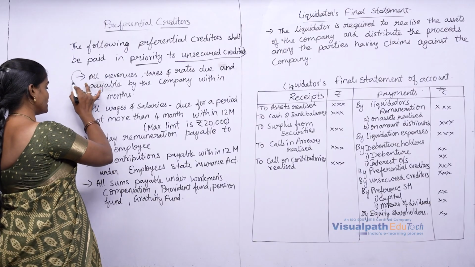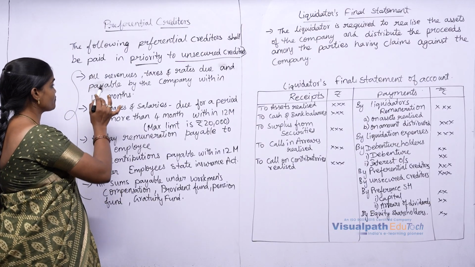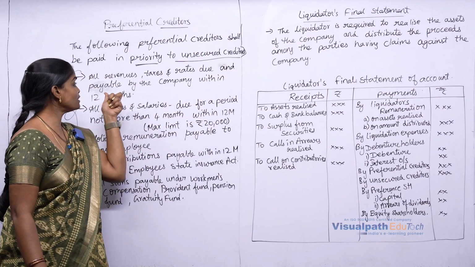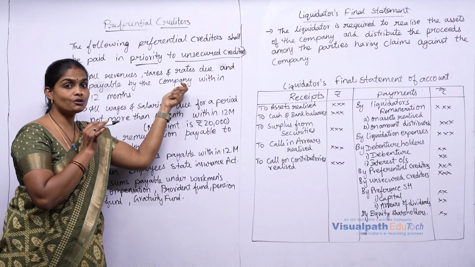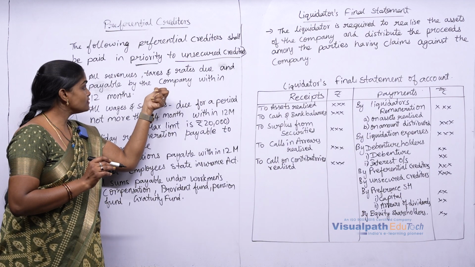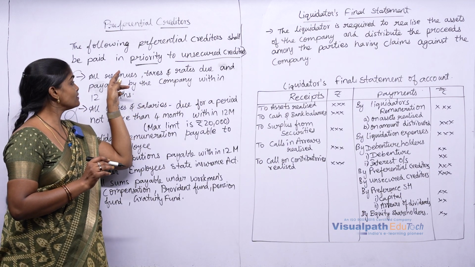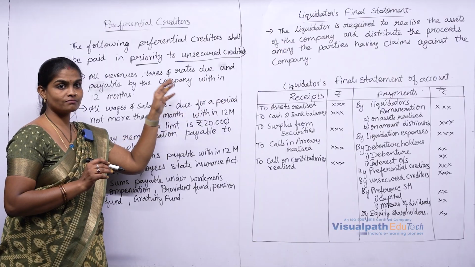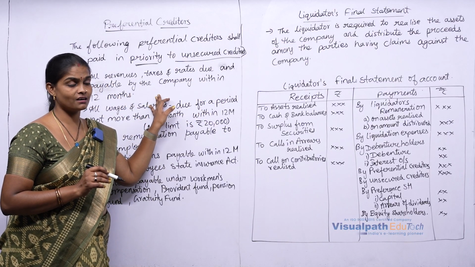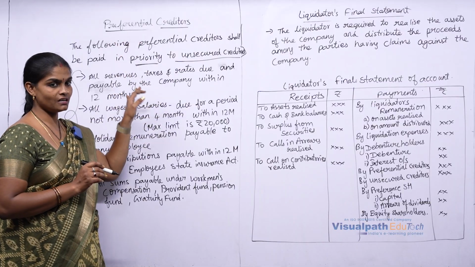So who all come under this category? Here, all revenues, taxes and rates which are due and payable by the company in the 12 months period right before the winding up, either the tax payable to government or any amount payable, all of those are preferential creditors. Clear?